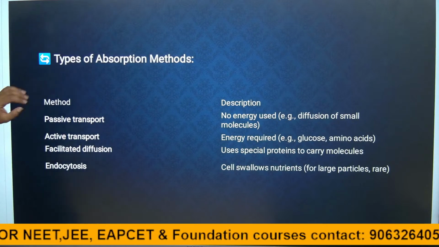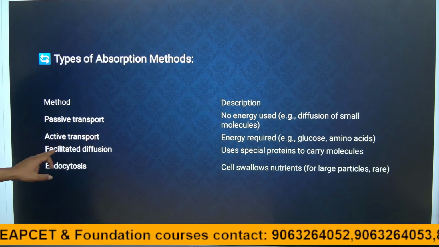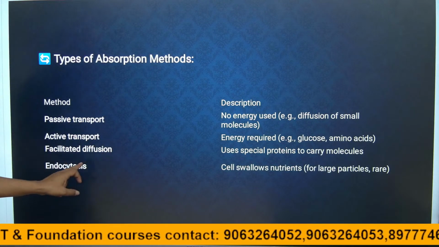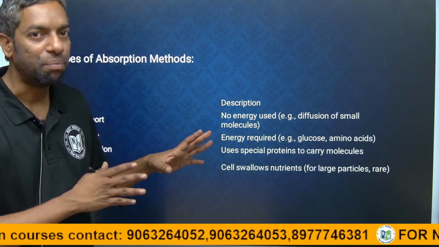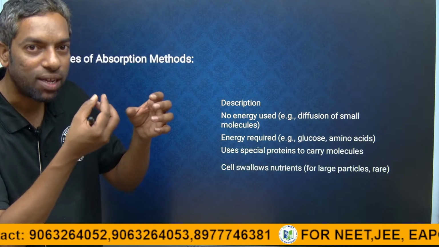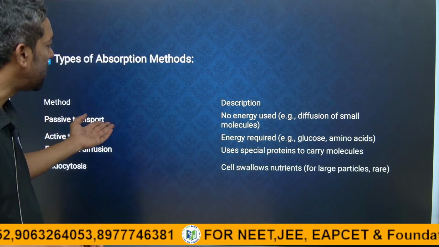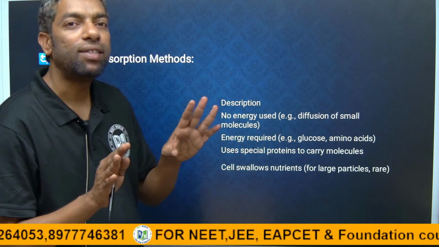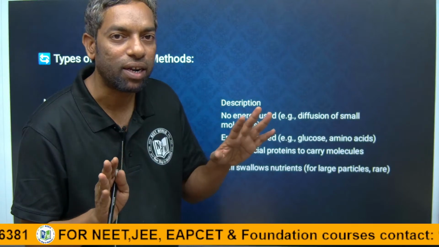Next, types of absorption: passive transport, active transport, facilitated diffusion and endocytosis. They are absorbed in the blood and lymph, right? What kind of absorption? How can they enter? The process by which they enter the blood or lymph. Passive transport means no energy is required.